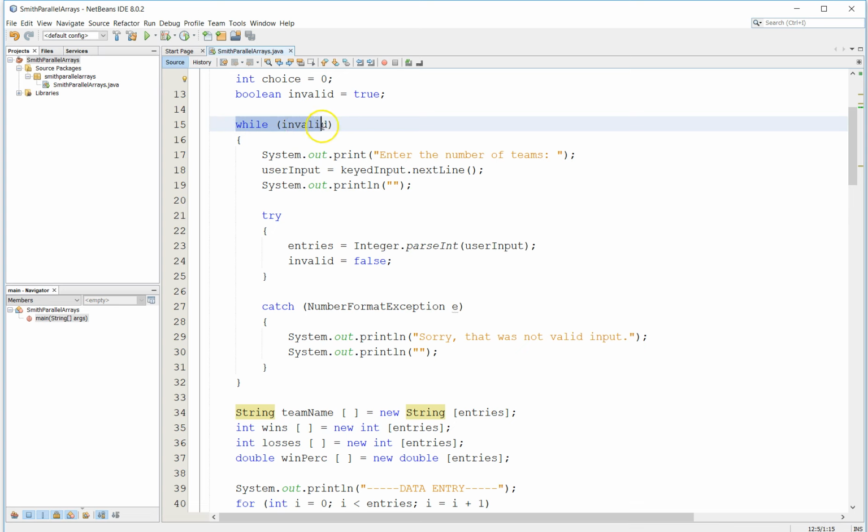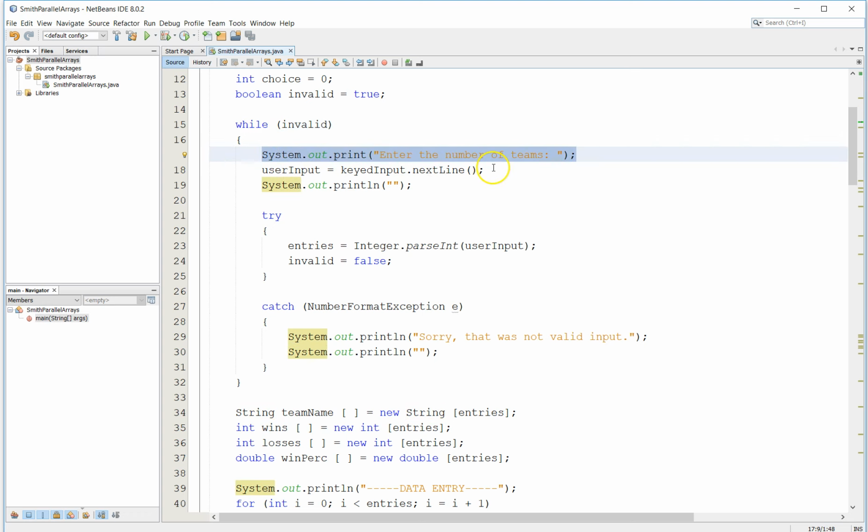As long as that input is invalid, which it will be in the first case, then we prompt the user for the number of teams, and we store that.